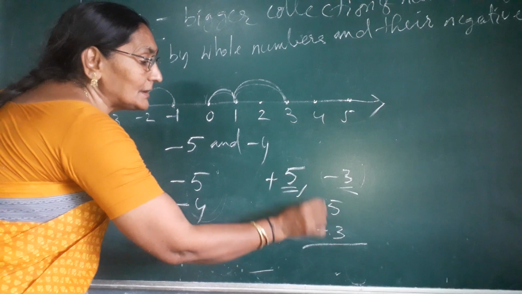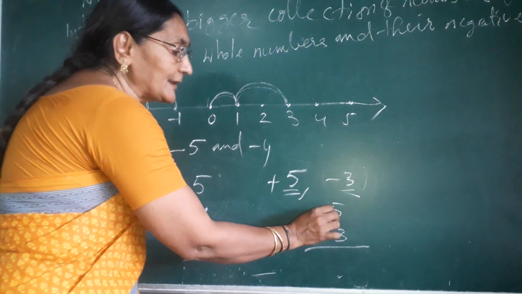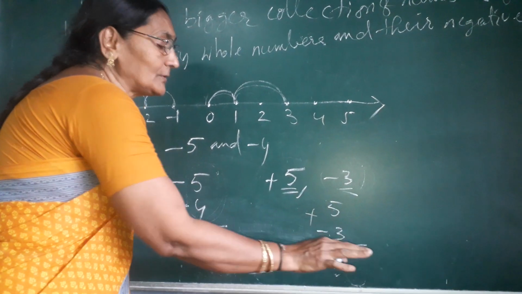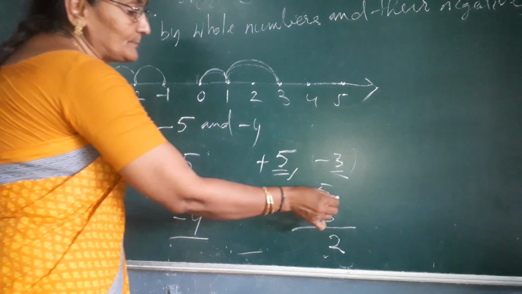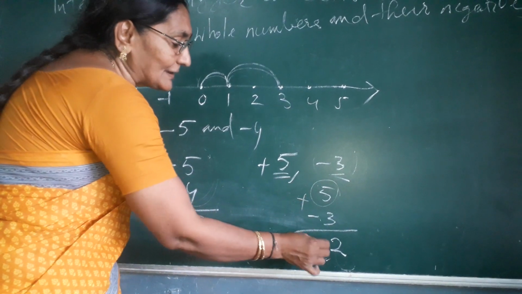So as usual, how you are counting numbers, you subtract the bigger number minus the smaller number first. That is 5 minus 3, you will subtract. 5 minus 3, how much is there? 2 is there. And in front of the bigger number, what sign is there? It is plus, so plus 2 will come.